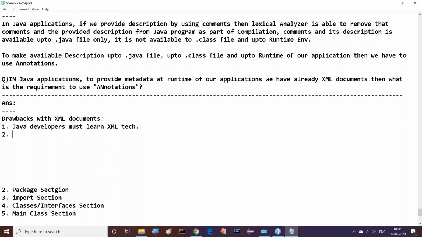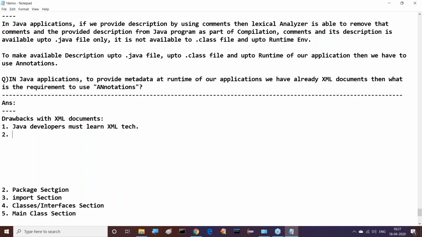All of you observe this clearly. Java developers must learn XML technology. Right, sir. It is somewhat of a headache for Java developers, a little bit of a headache.